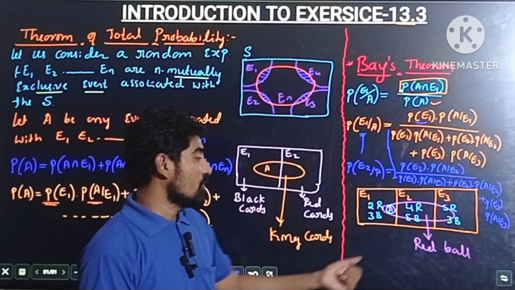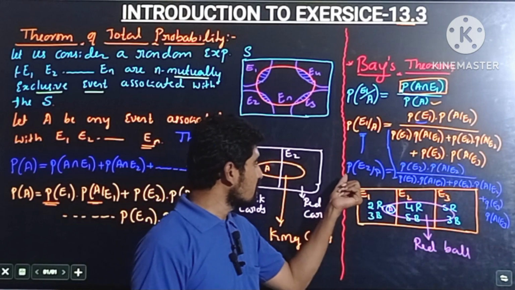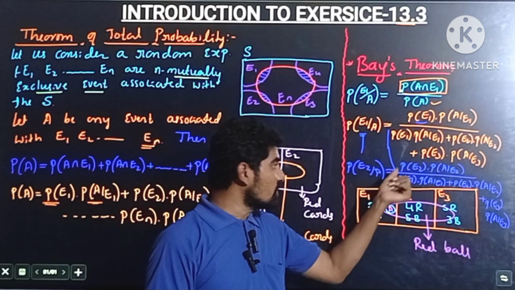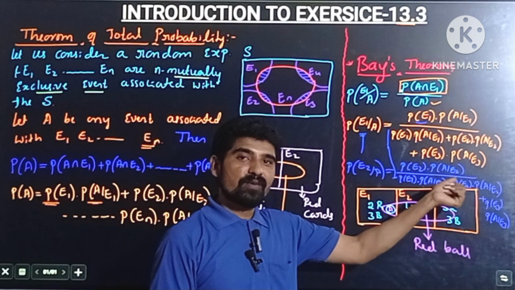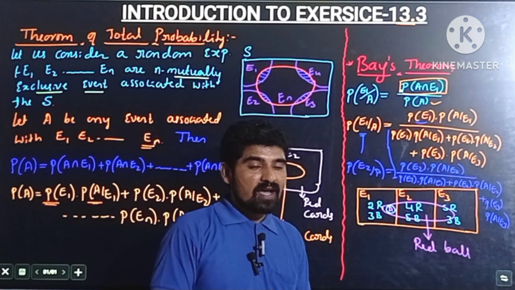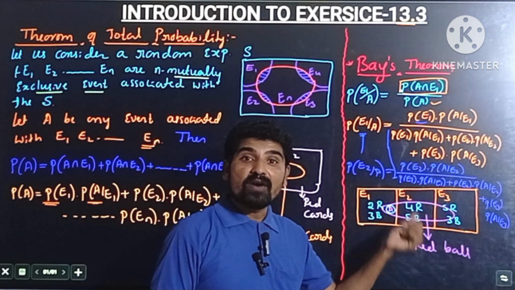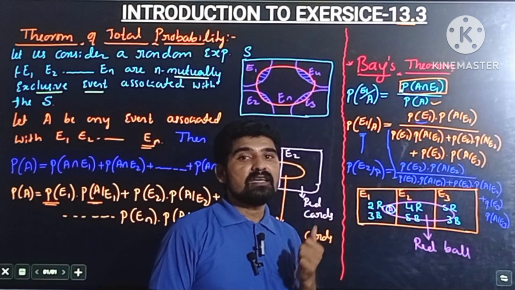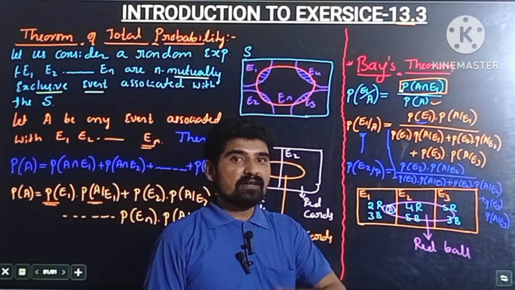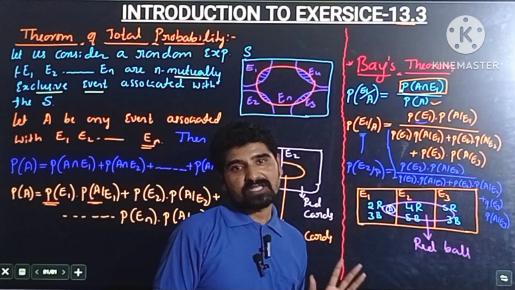If we ask the probability of getting a red ball in the third box, the formula changes again. Probability of E3 by A is equal to probability of E3 into probability of A by E3, divided by the same thing. I hope all of you understood. Depending upon the problem, we are going to change the formulas. So in these questions, you need to understand how to write the formula depending upon the question.